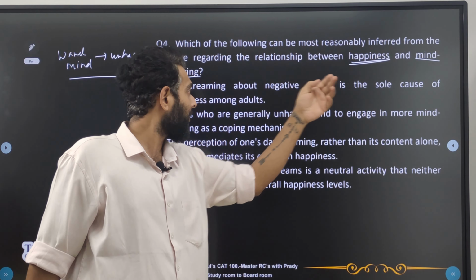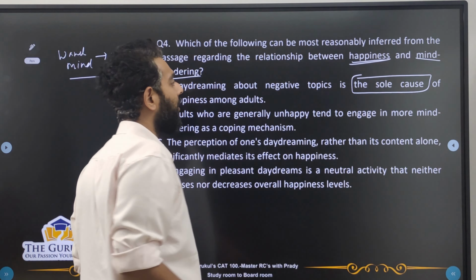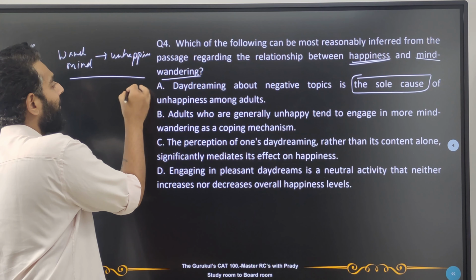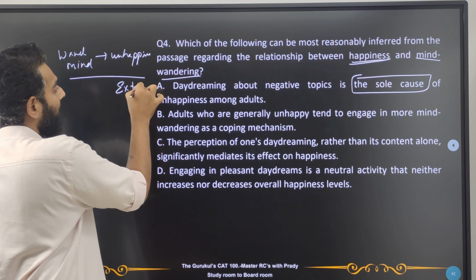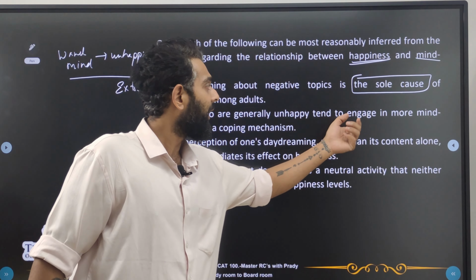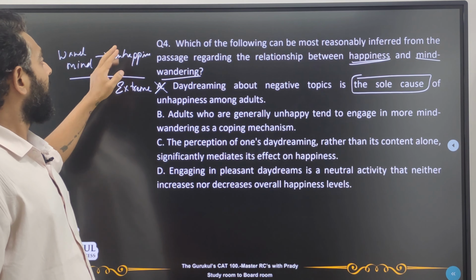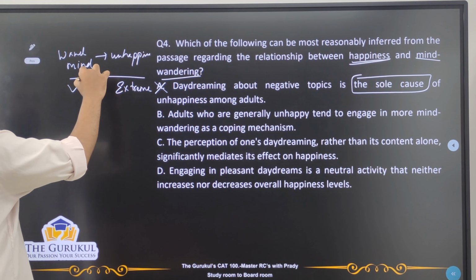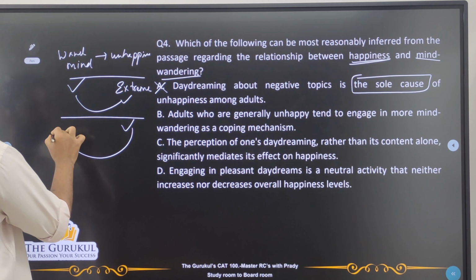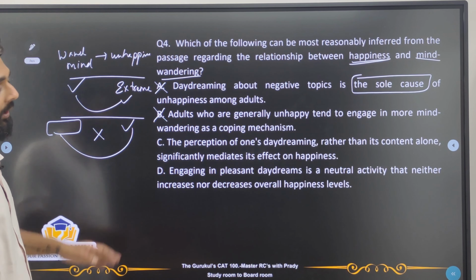Daydreaming about negative topics is the sole cause of unhappiness. This is a very extreme answer because he says this is the sole cause. That's not been stated in the passage like that, correct? So this is something we call an extreme answer. So let's just remove this. Adults who are generally unhappy tend to engage in more mind wandering as a coping mechanism. Again, this is the opposite. We know that if this happens, then this happens, not the other way around, right? It's not that if you are unhappy, you're daydreaming. No. So this relationship is wrong. So B is the opposite. So we can take B off.